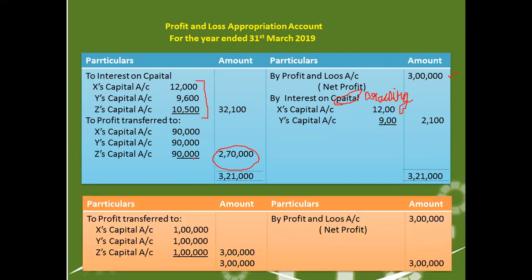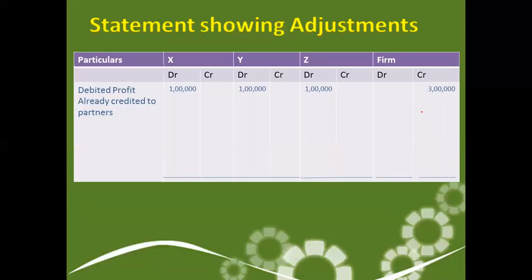It should have been done like this, but it was not. It was done in a way where the 3 lakh was directly distributed among the partners. So this is the error which was committed, and we need to correct it. But this cannot be done by preparing a profit and loss appropriation account, because the mistake relates to a past period. So it will be corrected by preparing a statement of adjustment. What is that? Have a look. We will prepare this table.